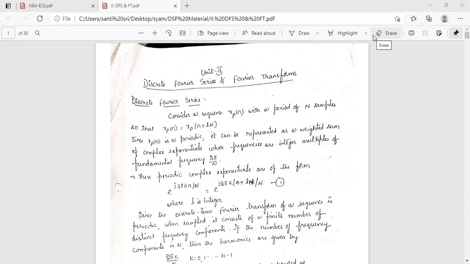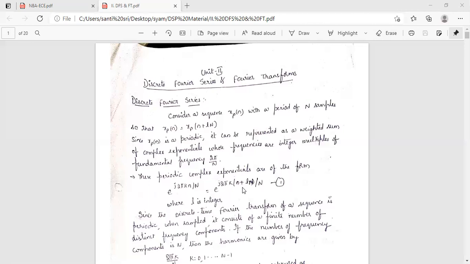Okay, these periodic complex exponentials are of the form e power j 2 pi kn by N, which is equal to e power j 2 pi k into n plus lN, whole by N, where l is an integer. Let it be treated as equation number 1.